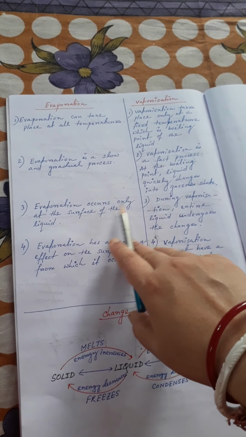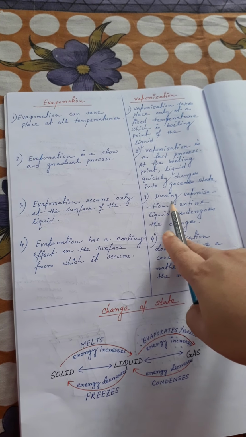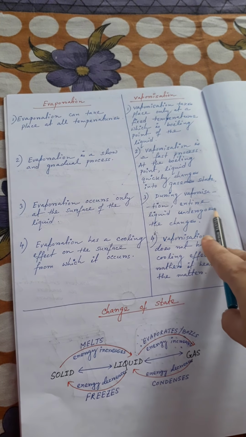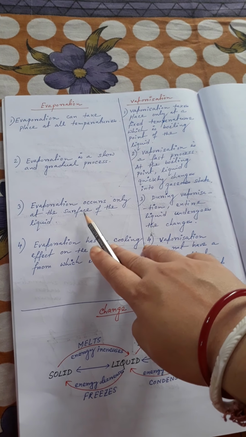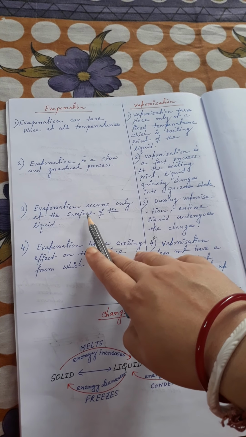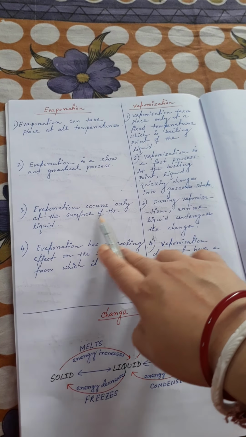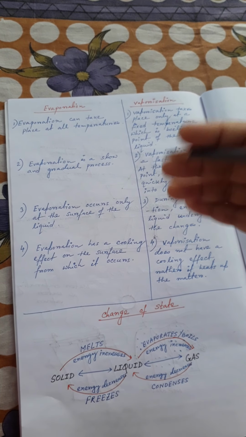Evaporation occurs only at the surface of the liquid, but during vaporization the entire liquid undergoes the change. When you dry a wet cloth under the sun, only the surface of the liquid changes to the gaseous state.